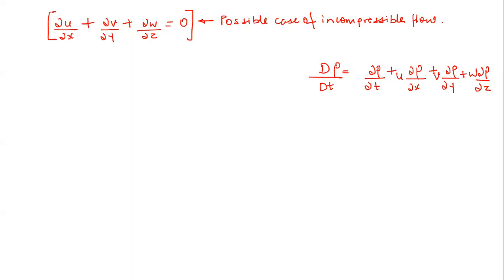So you can write any fluid property into this form, like we did for the acceleration vector, right?